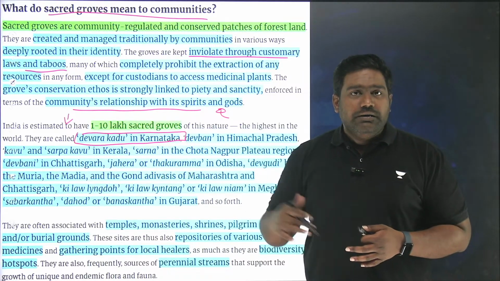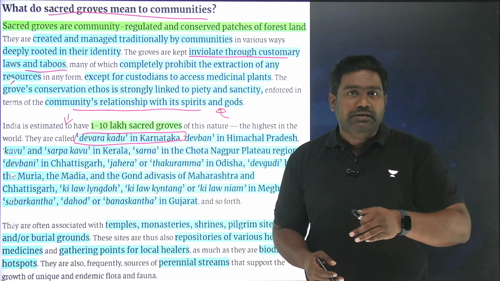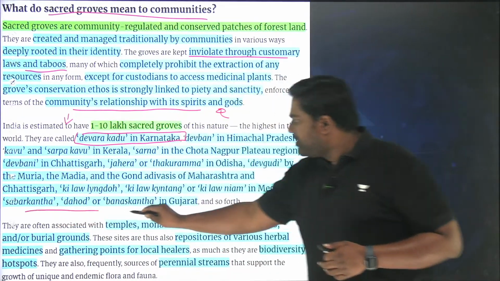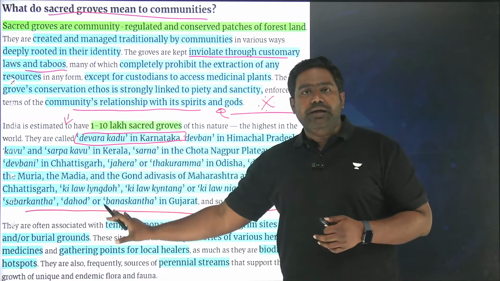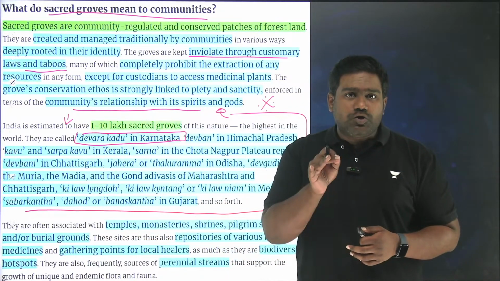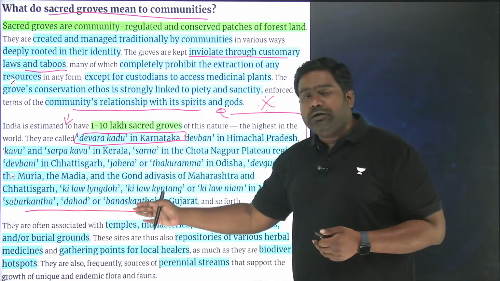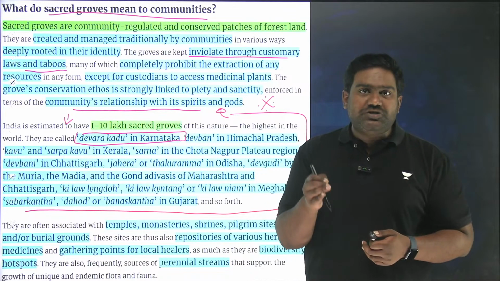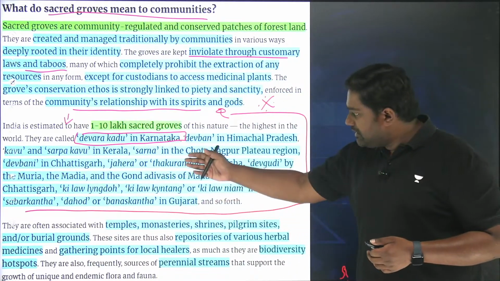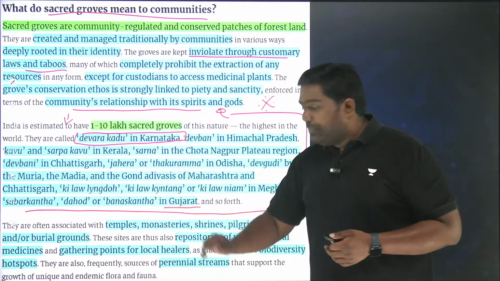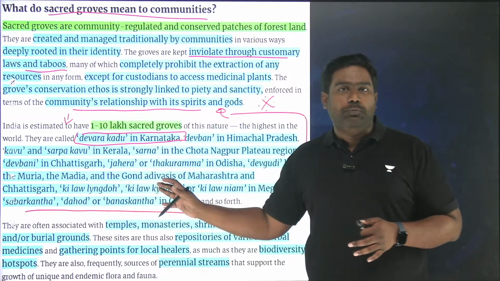resides. Similarly, across India, from Chhattisgarh to Maharashtra to Meghalaya to Odisha, there are sacred groves present, and they are known by different local names. Now, I want you guys to clearly make a note of this point, because this could also be very important for your prelims exam. UPSC might ask you in prelims the different local names that are used to refer to sacred groves. For example, in Chhattisgarh, Odisha, in Meghalaya, there are different local names that are used. So please make a note of this and be prepared for a possible prelims question on this point.